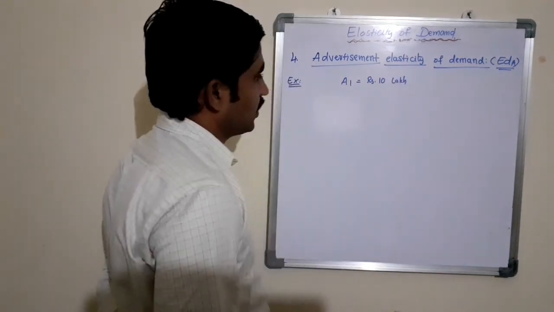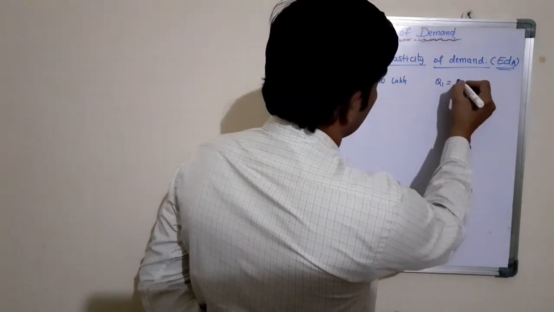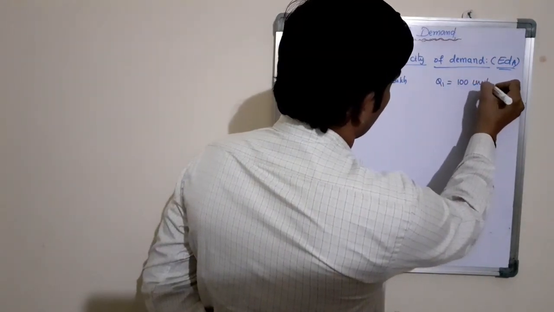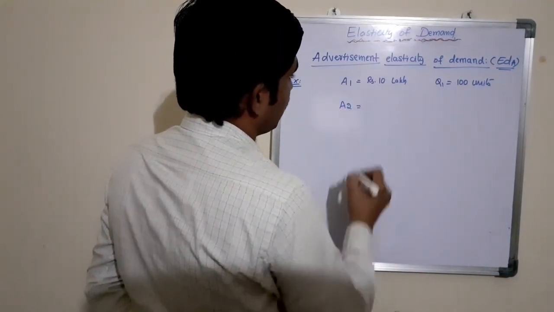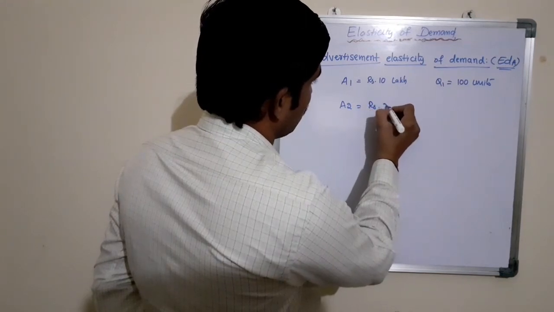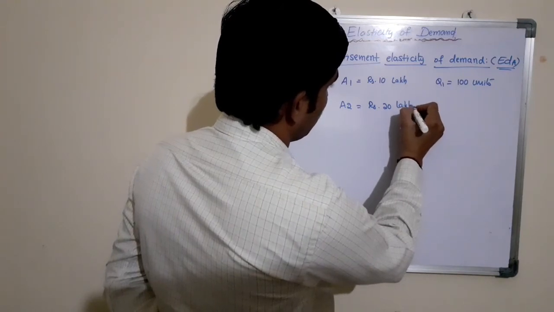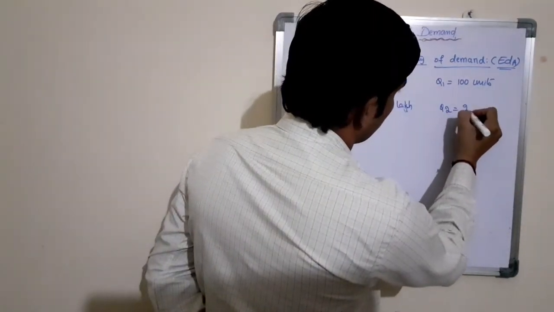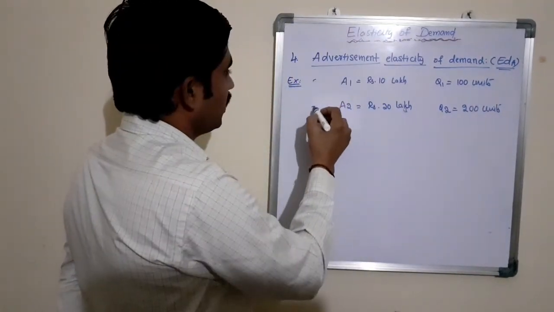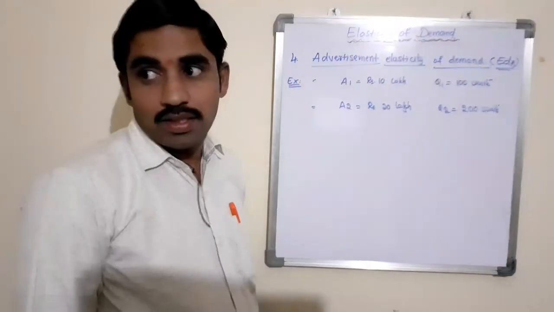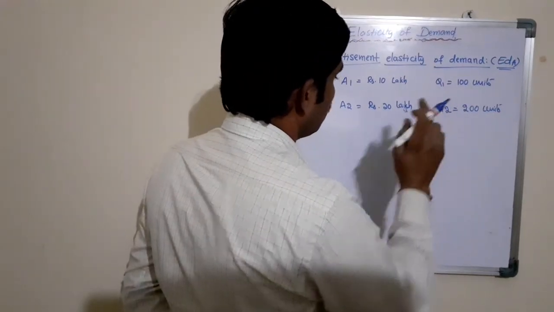When the quantity demanded of the product is 100 units, and when the cost of advertisement is increased from 10 lakhs to 20 lakhs, the quantity demanded of the commodity will increase to 200 units. This is the information available for measuring advertisement elasticity of demand, that is A1, Q1, A2, Q2.